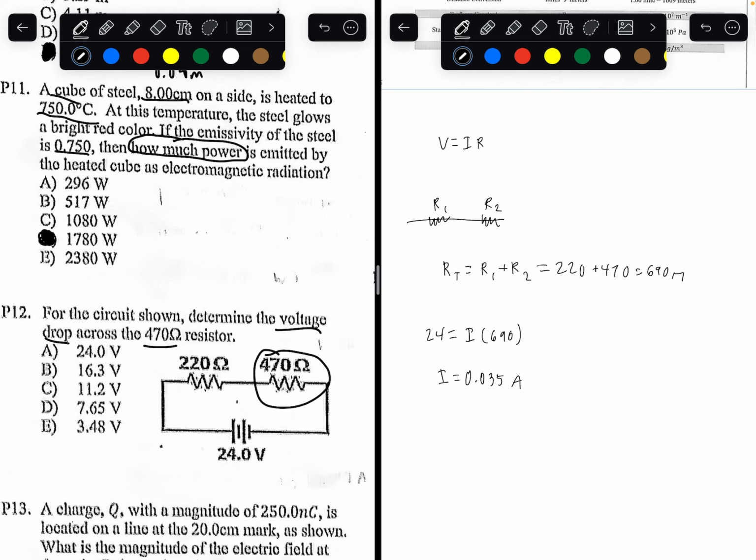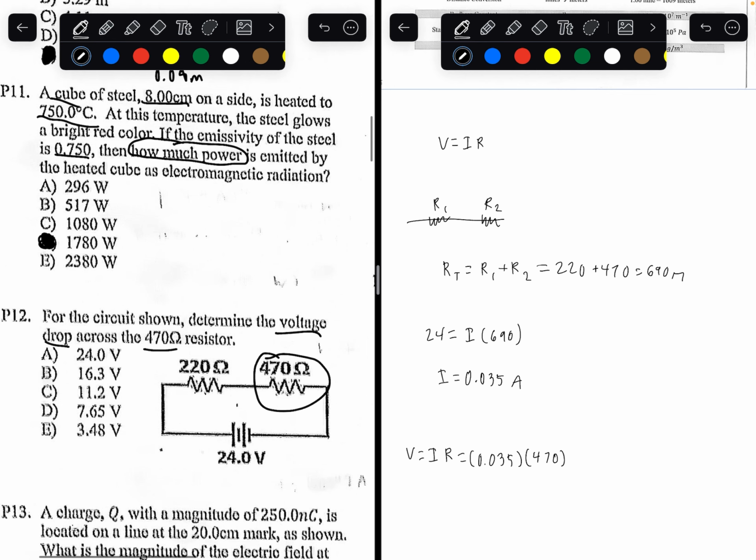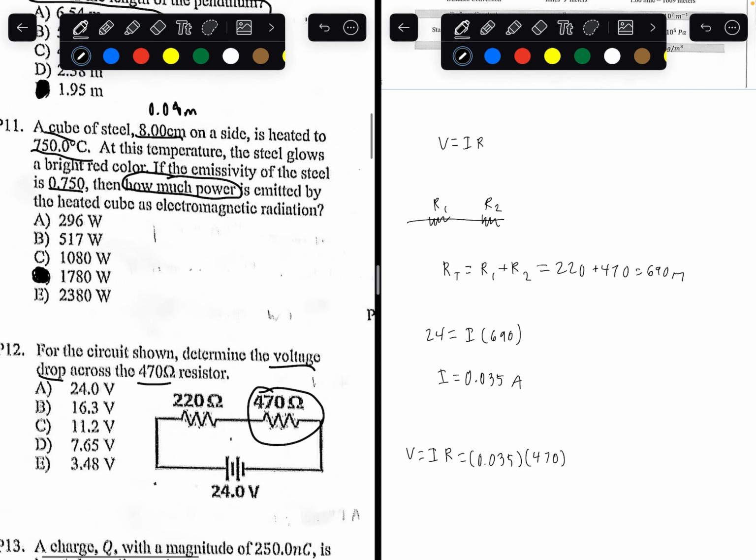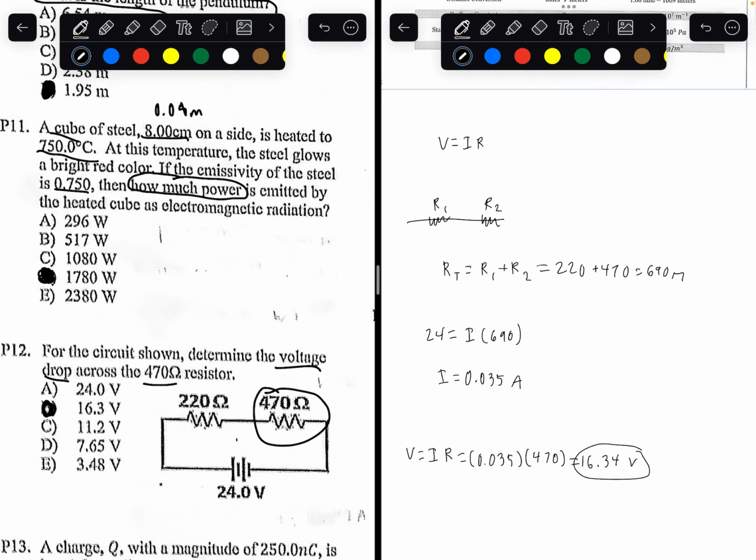Remember, the voltage drop is also equal to the current times resistance. So the current is 0.035 and the resistance is 470 ohms. We can calculate the voltage drop to be equal to 16.34 volts. So the answer to this question is going to be letter B, 16.3.